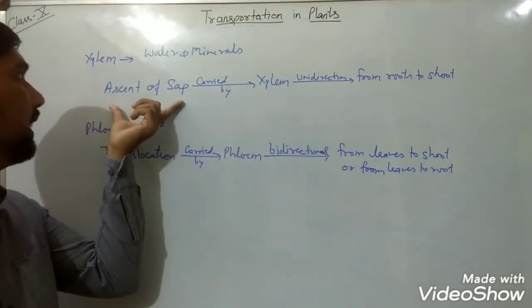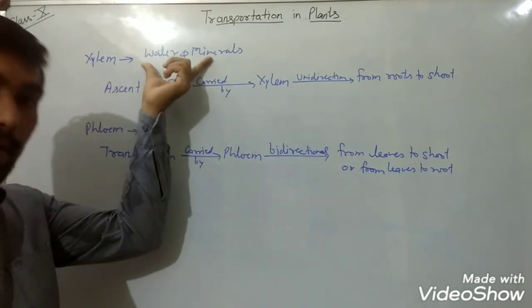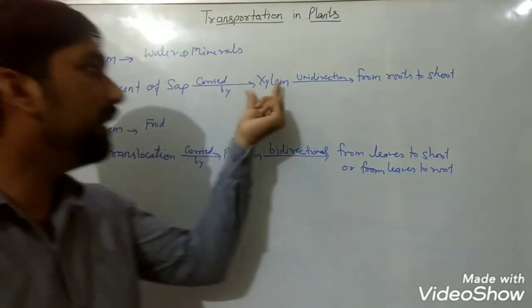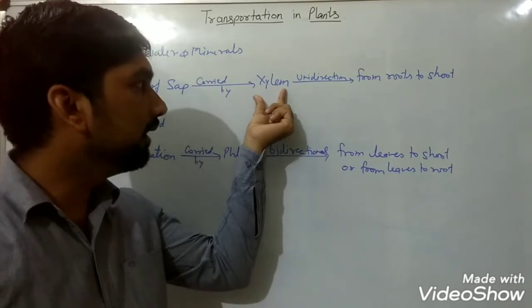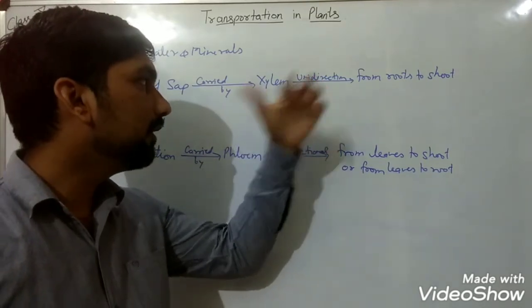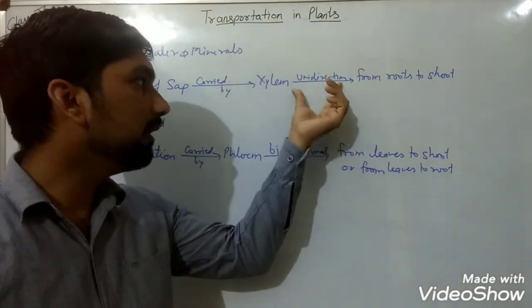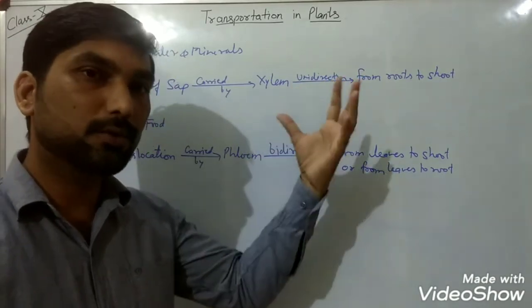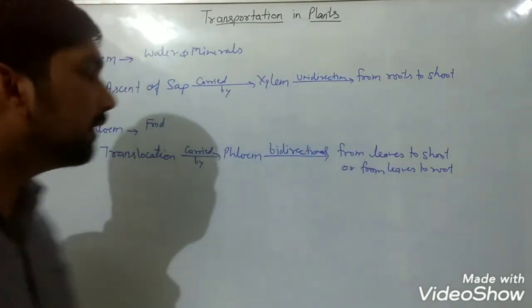So two more things are here. Transport of water and minerals in plants is known as what? Ascent of sap, and this is carried by xylem, and this transportation will be what? In one direction only, unidirectional, from root to shoot, meaning the top or aerial parts of the plant.